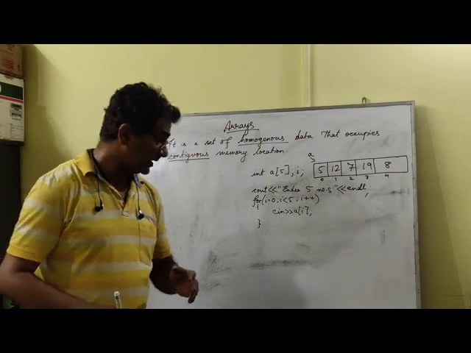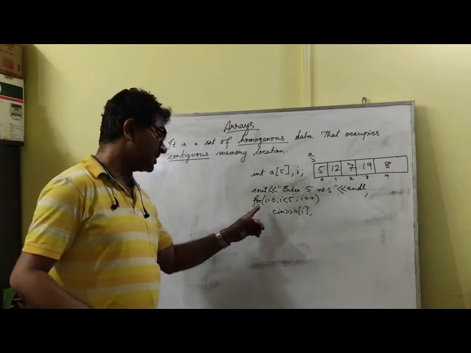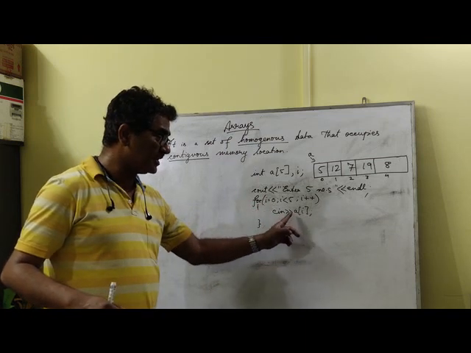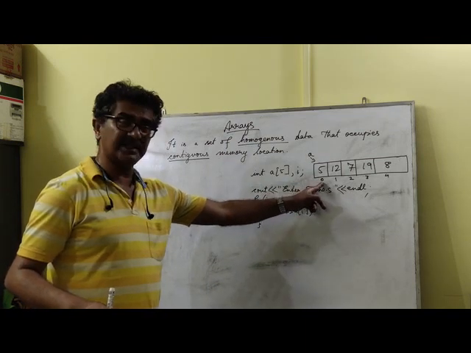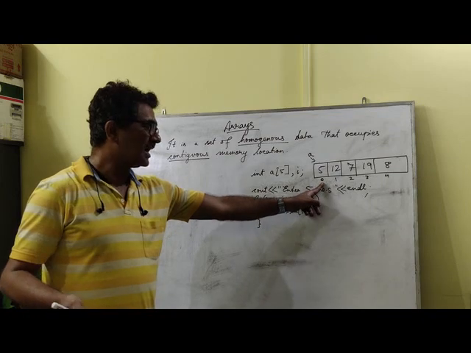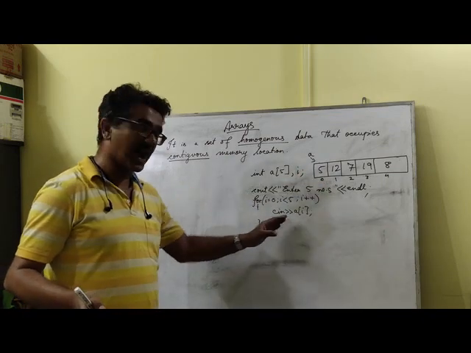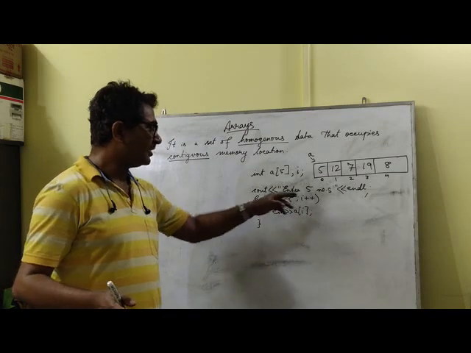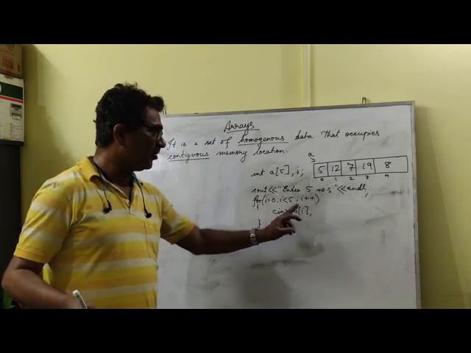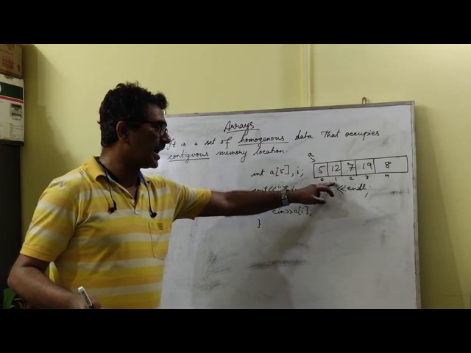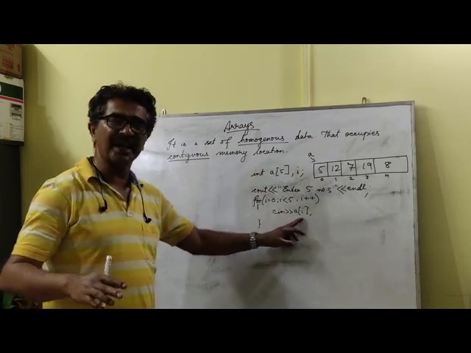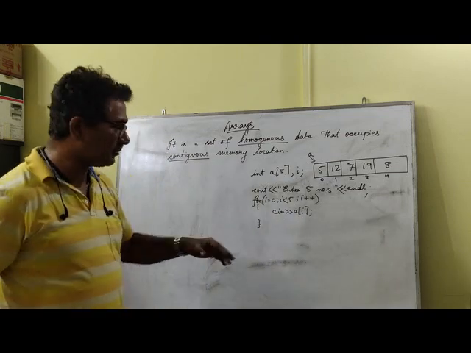Cin a of I. Now you see something very interesting happens. What is the value of I initially? 0. So cin a of I means a of 0. So this time I can enter a number over here, and that particular number will get stored at index 0. Similarly, when the value of I is 1, cin a of 1 will make me store the next number at index 1. Similarly, when I is 2, it will make me store the next number at index 2. So successive numbers are stored.